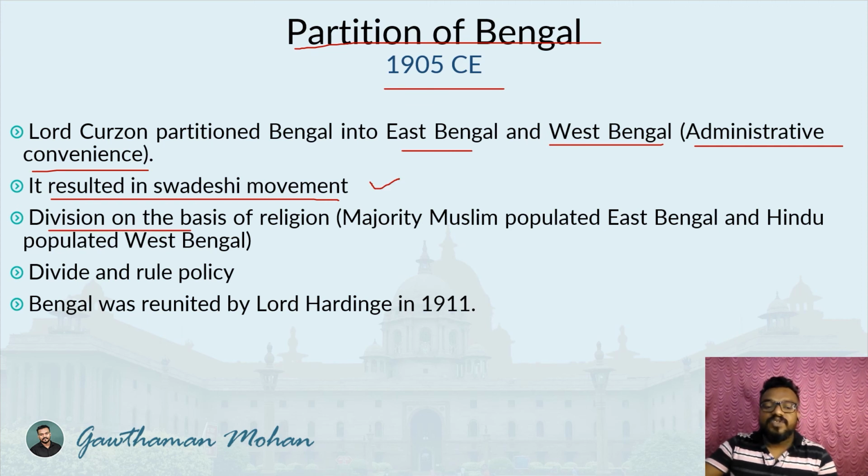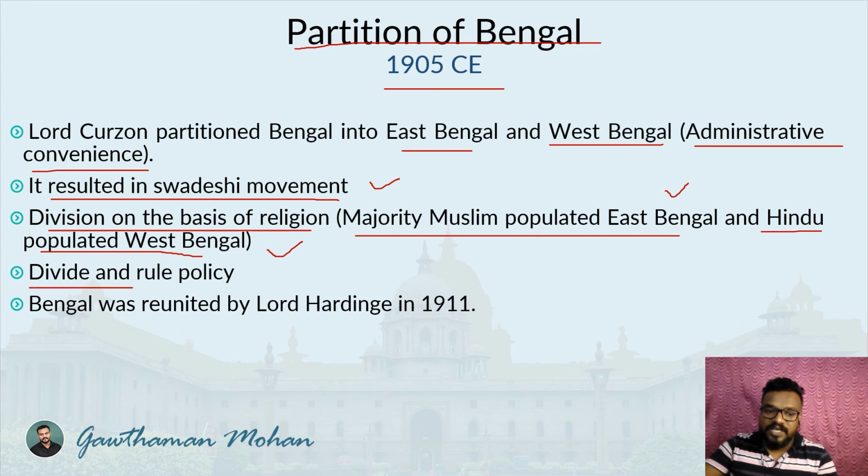The division was on the basis of religion. The majority Muslim populated region became East Bengal, and the Hindu populated region became West Bengal. That's how they adopted the divide and rule policy. If you look at the Indian freedom struggle, this was a remarkable event that we cannot forget, because it paved the way for the partition of India in 1947 into two dominions, or two countries, India and Pakistan.